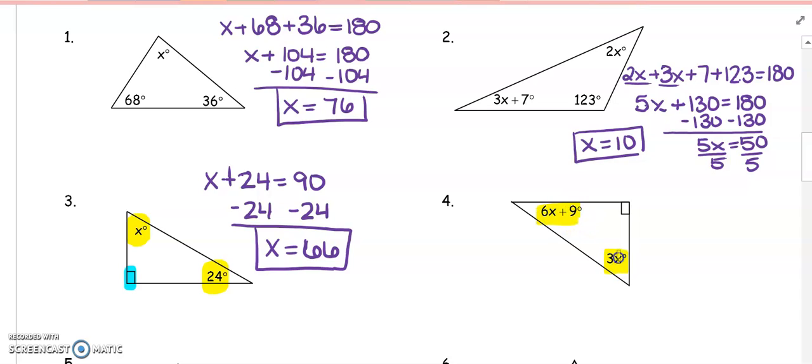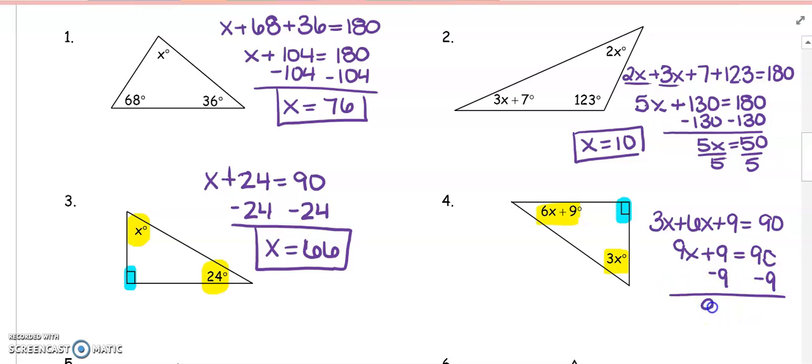My two acute angles in this right triangle are going to add up to 90. That is 3x plus 6x plus 9 is equal to 90. I'm going to clean that up. That's 9x plus 9 is equal to 90. I'm going to subtract the 9. That's 9x is equal to 81. And if I divide by 9, I've got x to be equal to 9.